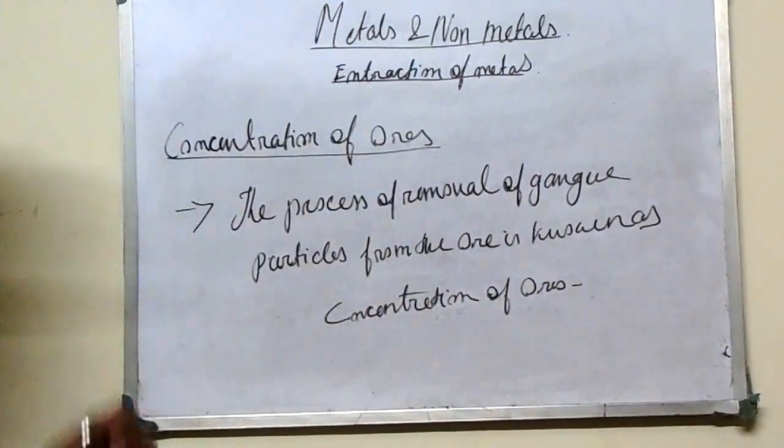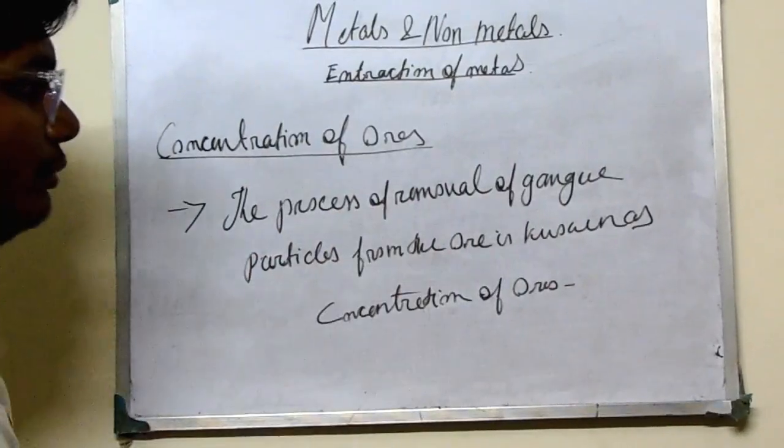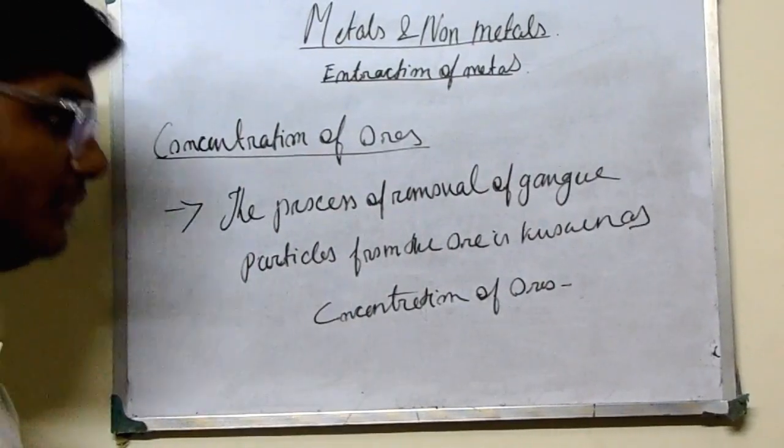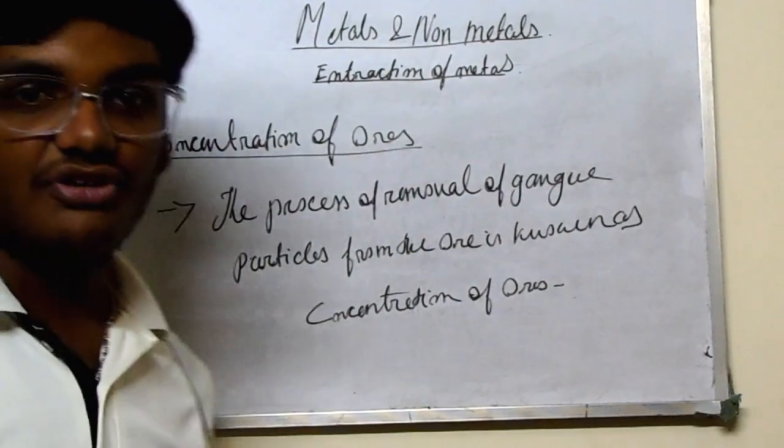Please note it down, I am repeating again. The process of removal of gangue particles from the ore is known as concentration of ores.